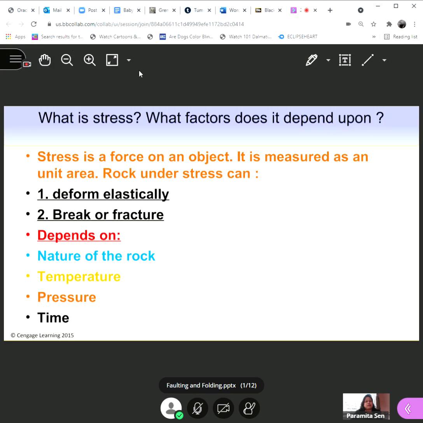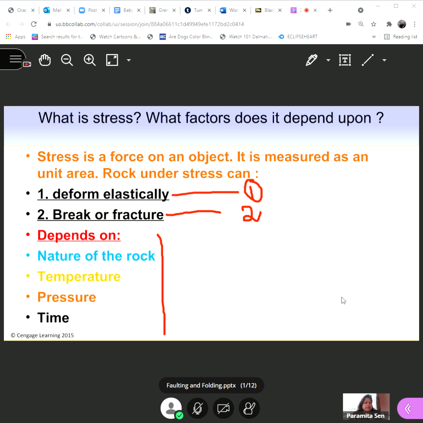That rocks under stress can deform, break, or fracture. And it depends on the nature of the rock, temperature, pressure, and time. So please, this is important. So we are going to discuss now.